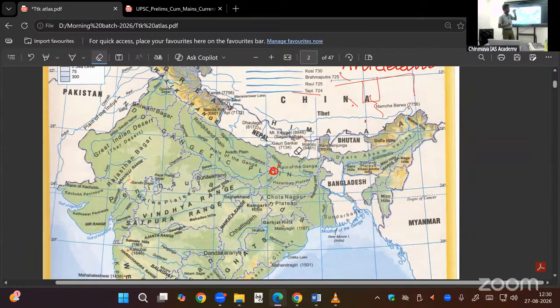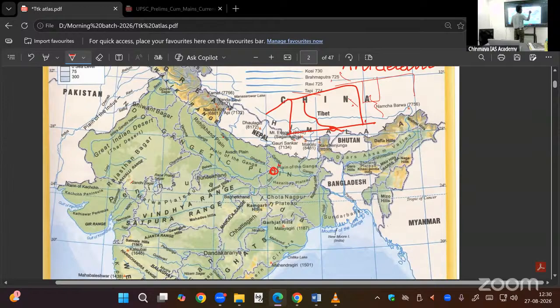Good. But when this water comes to the foothills, in Nepal, from Nepal to the India border, okay, this area, huge water is coming. After reaching the foothills, no slope, the water will broaden. Flash floods will occur.